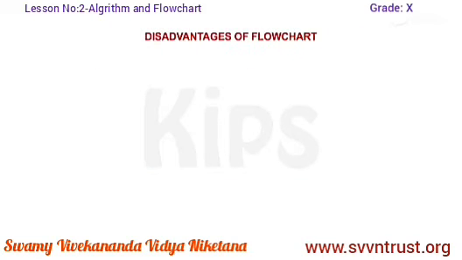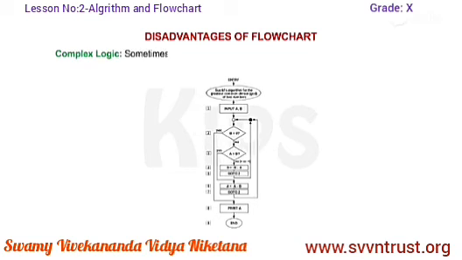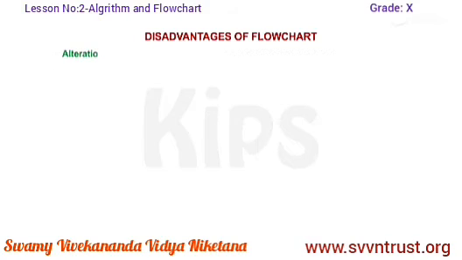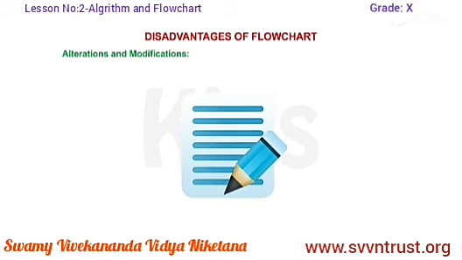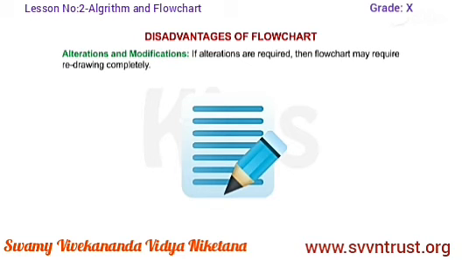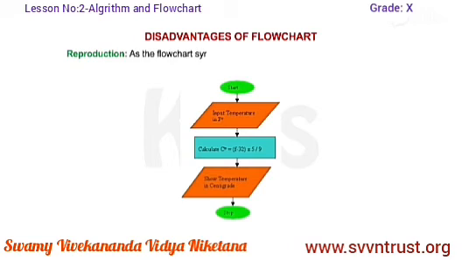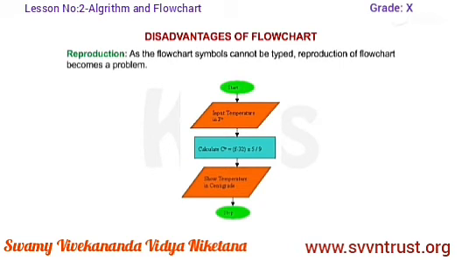Let me tell you about disadvantages of flowchart. Complex logic. Sometimes a program logic is quite complicated. In that case, flowchart becomes complex and clumsy. Alterations and modifications. If alterations are required, then flowchart may require redrawing completely. Reproduction. As the flowchart symbols cannot be typed, reproduction of flowchart becomes a problem.